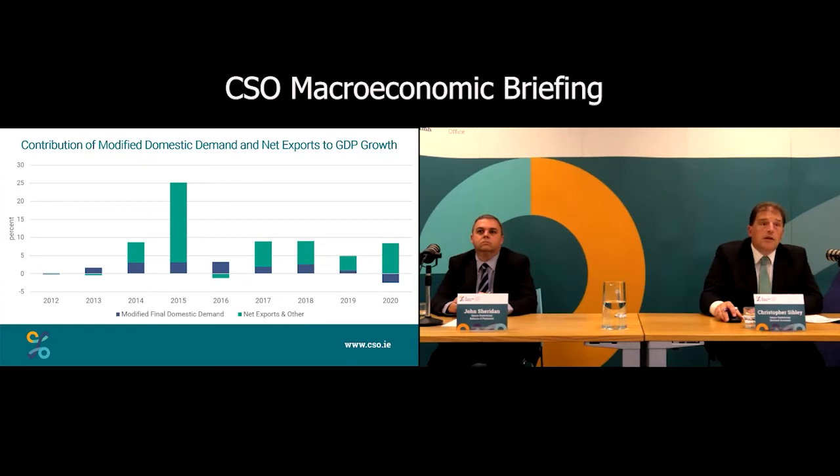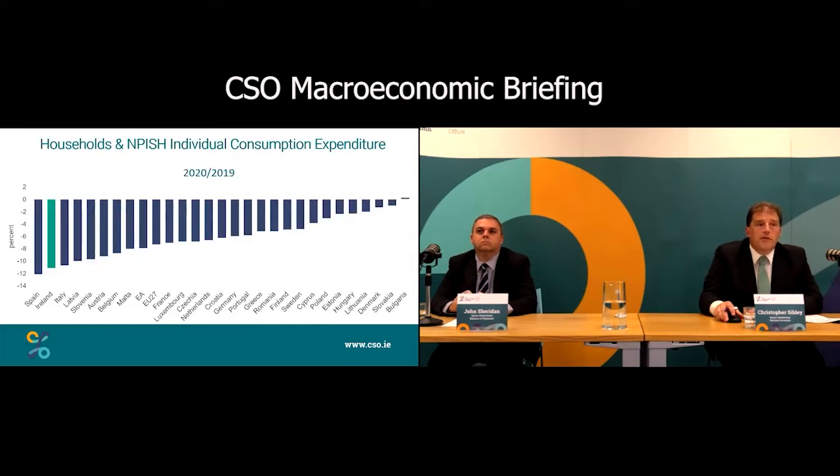If we look at the other elements then of the expenditure side of the accounts, we can see consumption. So this is down in Ireland, and we look at this against a selected group of European peers, and we see on their far left the strong fall in consumption in 2020 puts us way out on the far left, one of the more extreme cases for the decline in consumption.